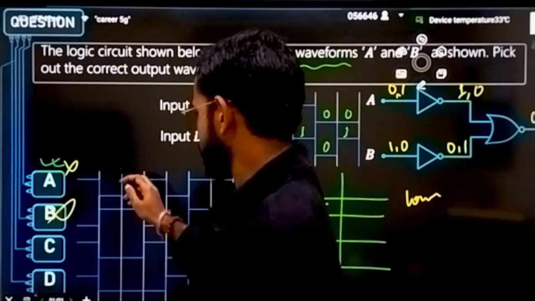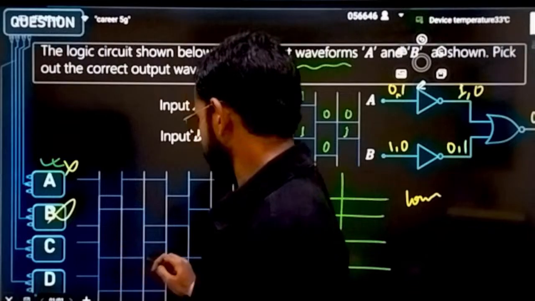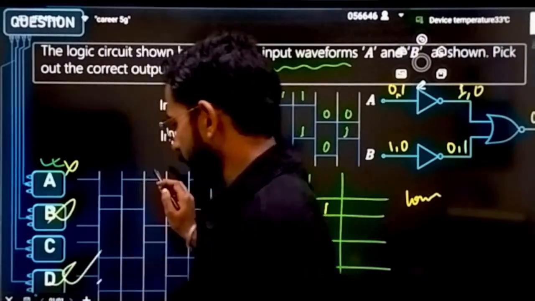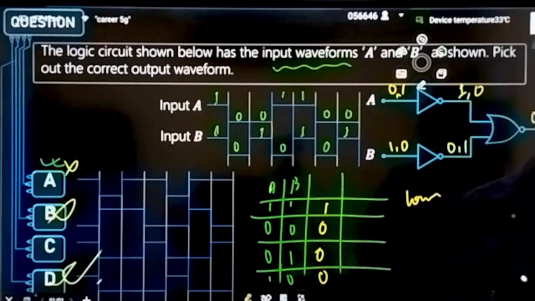Here in option C it is given higher output, and here in option D it is given lower output. That means option D is actually correct.